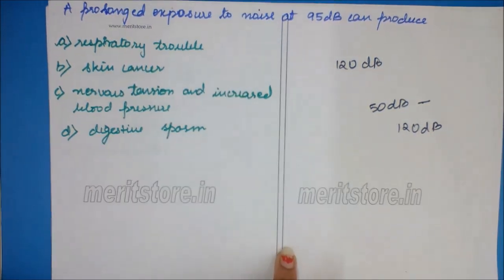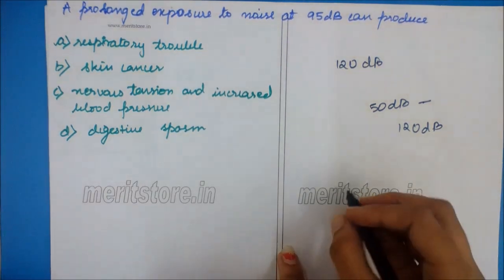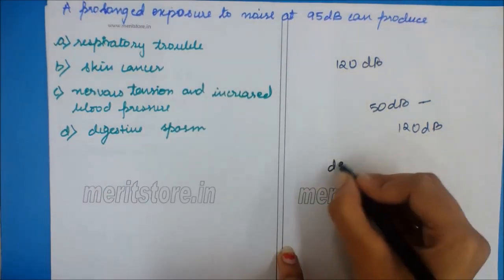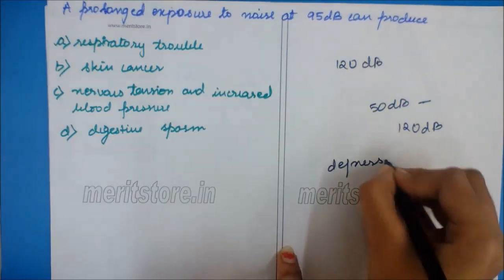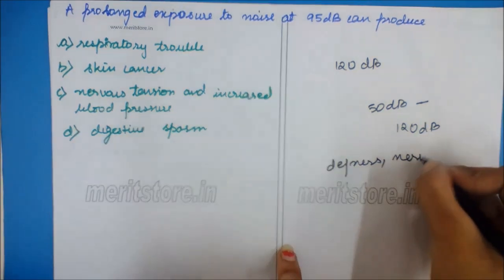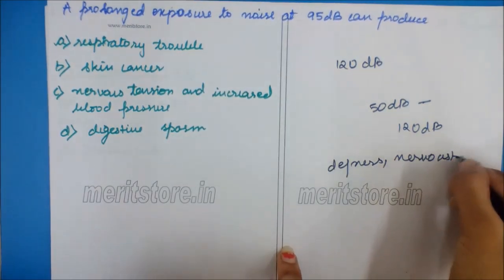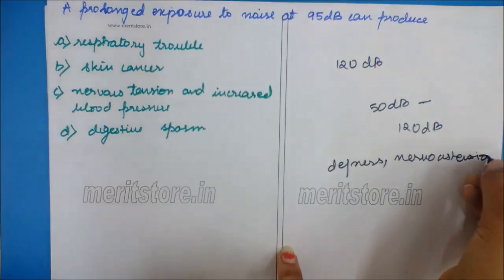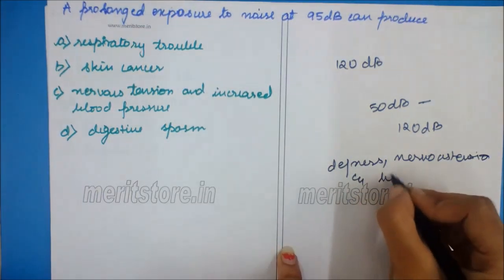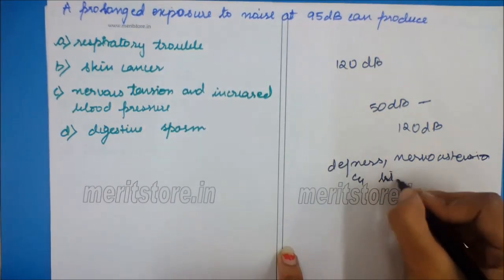Further, it has been found that prolonged noise at 90 decibel produces deafness, nervous tension, and rise in blood pressure.